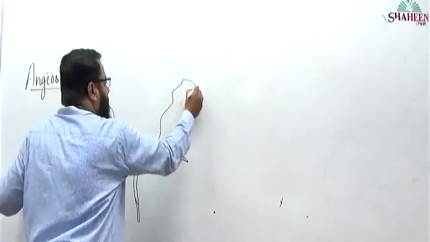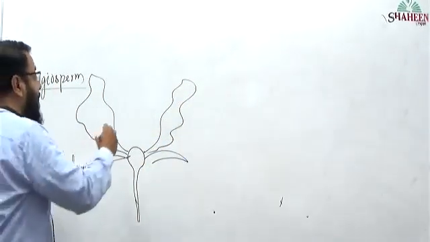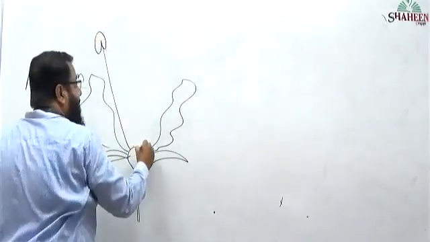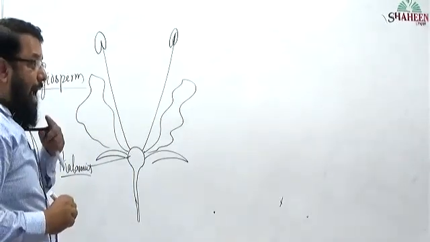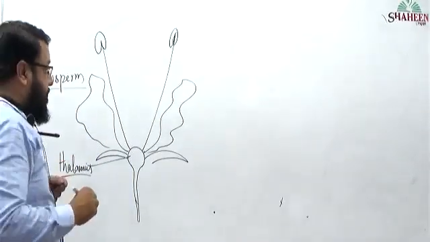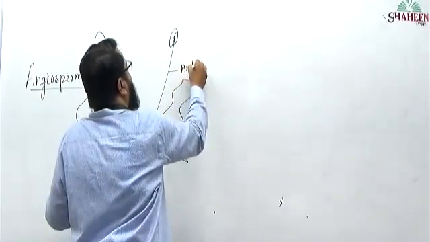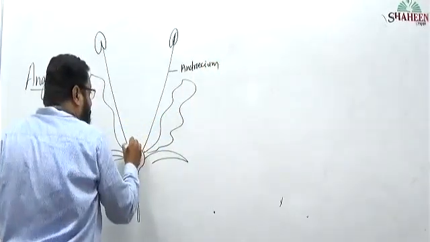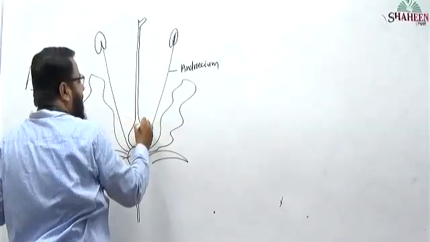Second whorl, corolla. Third whorl, important one, androecium. And the last one is gynoecium.